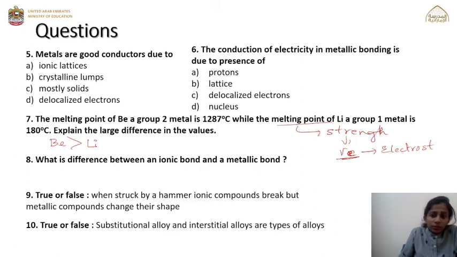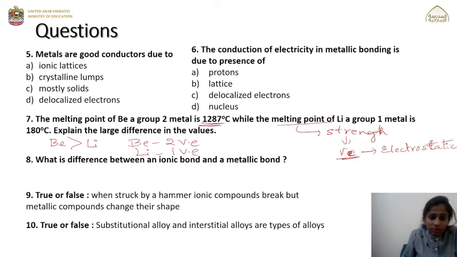Now, if you see the positions of beryllium and lithium in the periodic table, beryllium belongs to group 2 and it has 2 valence electrons. Lithium belongs to group 1 and it has 1 valence electron. So the number of valence electrons is more in beryllium. So beryllium will have a larger extent of electrostatic forces when compared to that of lithium. And because of this reason, its melting point is higher than that of lithium.